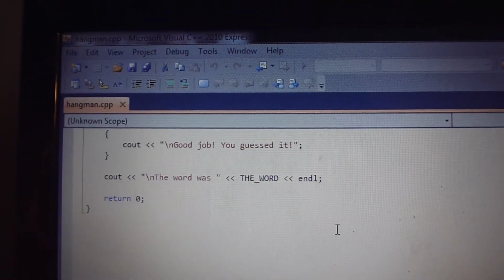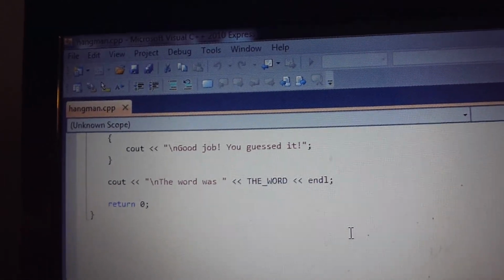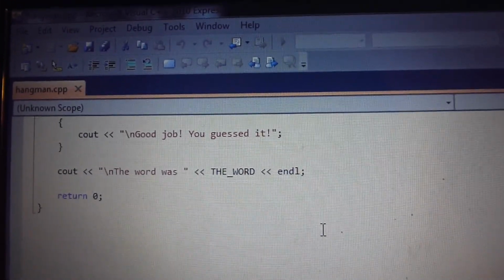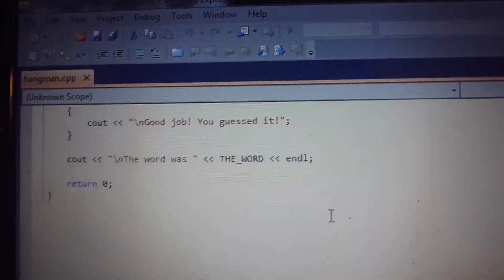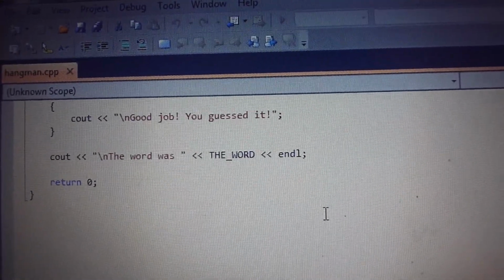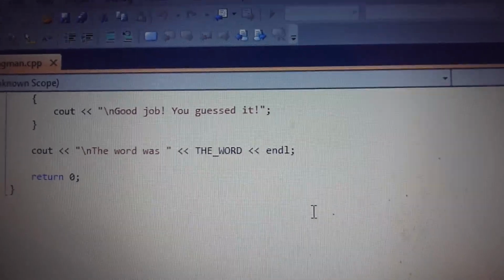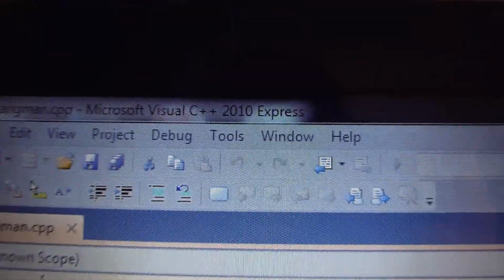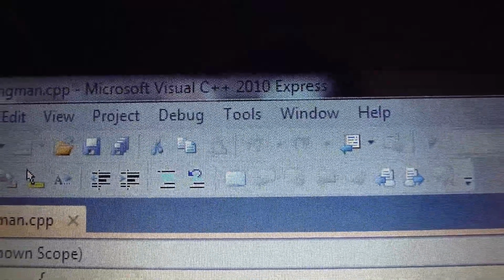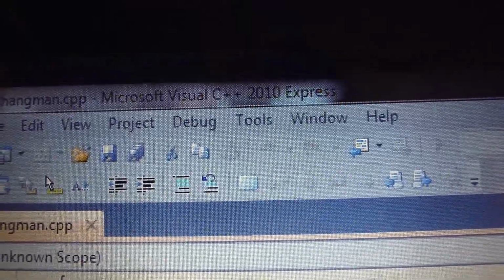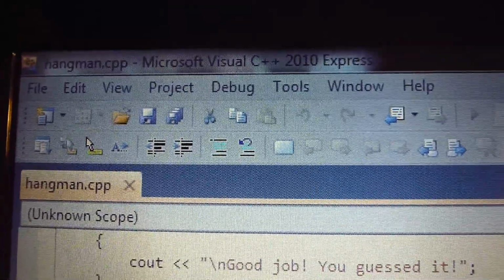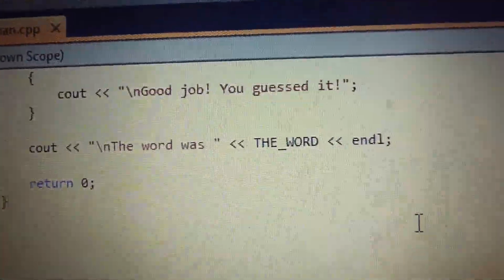Alright, so I couldn't figure out how to get the build solution choice to build the solution and then run the program. So usually when I program it, I build the solution and then run the program right after, and there's usually a build drop down thing right there which I can select build solution from, but I couldn't find it, and yeah, it's not there and I can't figure out how to get it.